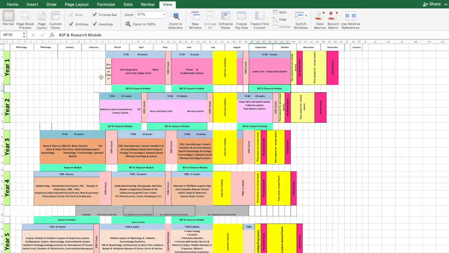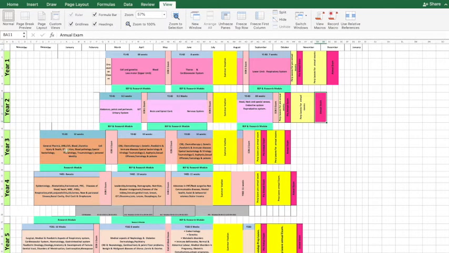Then again, here the second year MBBS started somewhere in late February, and this shows the running of the block. Then the end of block exam is in April, as you can see here. Then the end of block 2 exam is in July, and after the summer break, the end of block 3 exam is in October, and their annual exam is expected at the end of November.